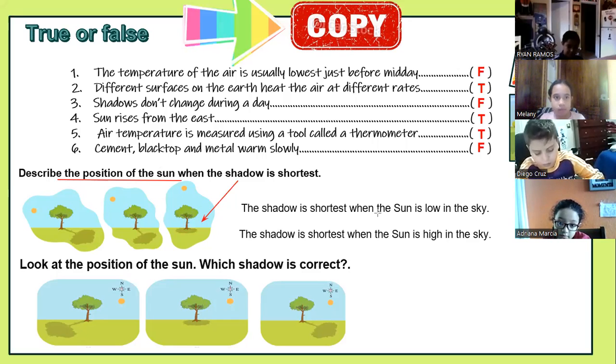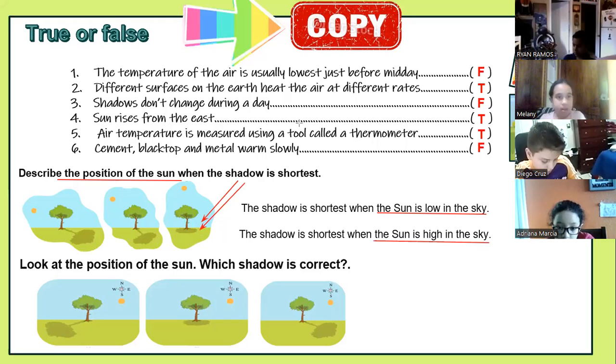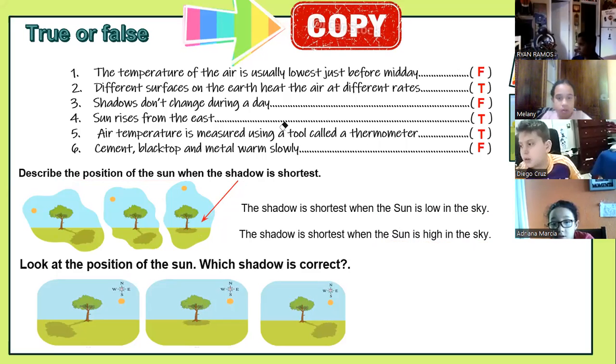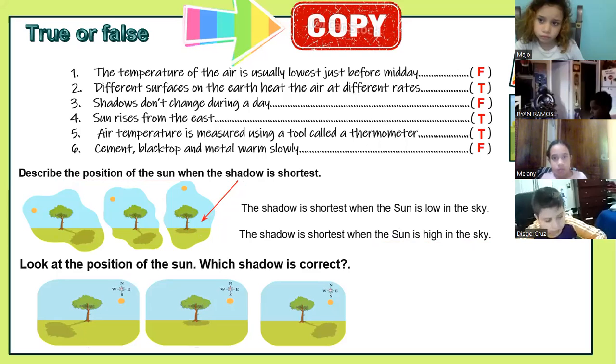So when the first one says the sun is low in the sky, the second one, the sun is high in the sky. But remember that it says describe the positions of the sun when the shadow is the shortest. This is the shortest shadow. So how is the position of the sun? Low in the sky or high in the sky? Low in the sky. And the rest of the kids, high in the sky.